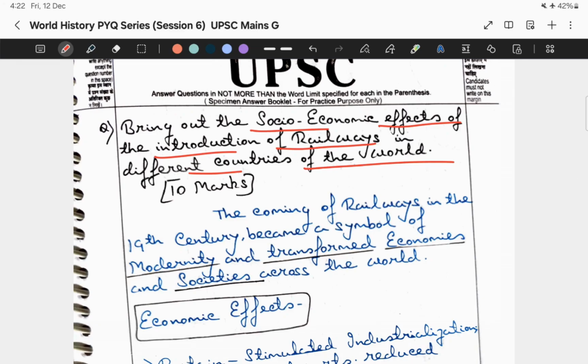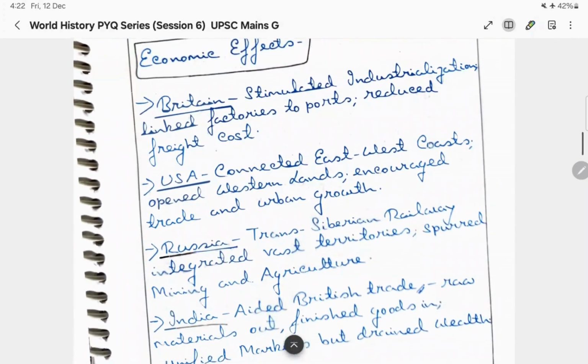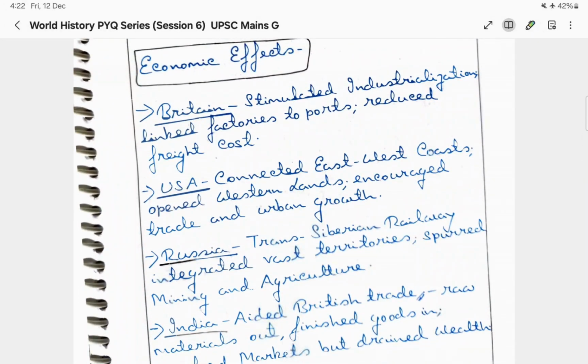Now what exactly have I written? As part of my introduction, I mentioned that the coming of railways in the 19th century became a symbol of modernity and transformed economies and societies across the world. Based on just a historical point, or you can say a definition, I wrote the introduction part of my answer. Next come the economic effects. As I mentioned, I followed the approach where I wrote about the social effect and the economic effect.